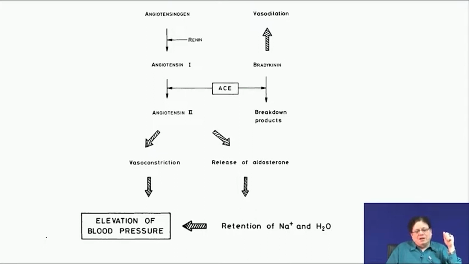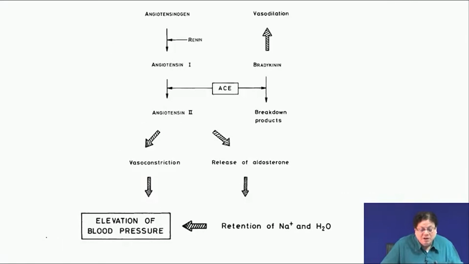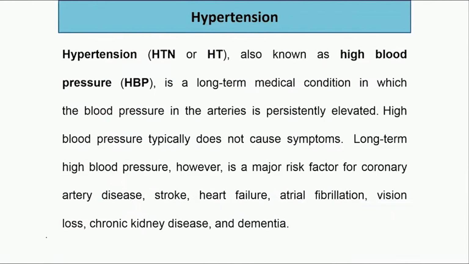Okay. Now, sodium is a little bit easier because you can cut down the intake of salt, but if there is a breakdown of other metabolic processes, then you have to be very careful. You can target those metabolic processes and then see how the blood pressure can be controlled. Okay. Now, one such humoral mechanism of increasing the blood pressure is what is called the renin angiotensin system. I will come back to that renin angiotensin system.